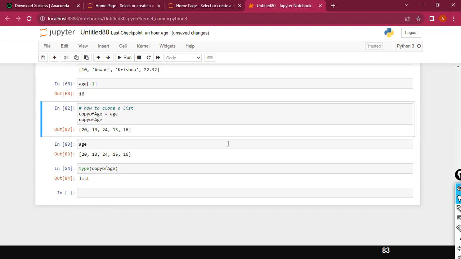Inside the square brackets, you use the starting index value, a colon, and the end index value. Whenever you use a colon, that is called a range. Whenever you use a range, like 0:5, the end index value gets subtracted by 1. You need to remember it. That may be confusing, but you need to remember it.